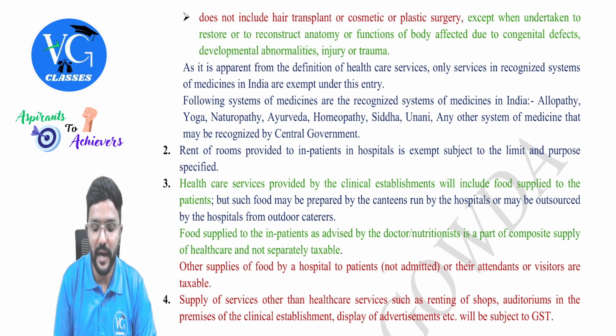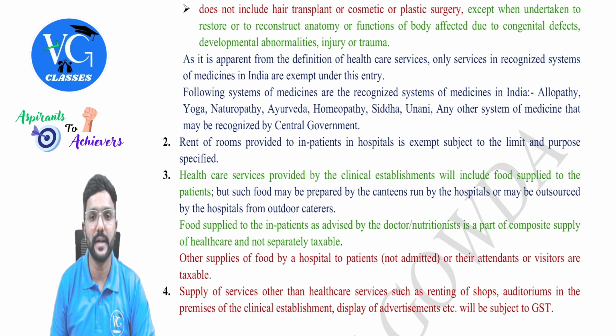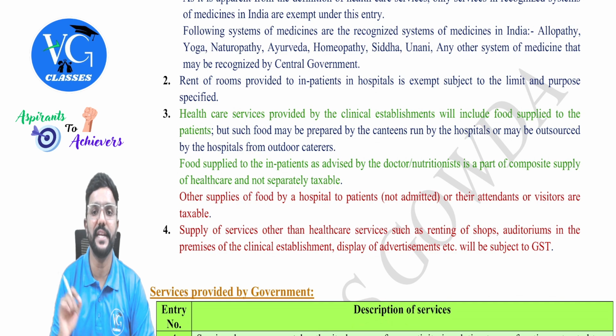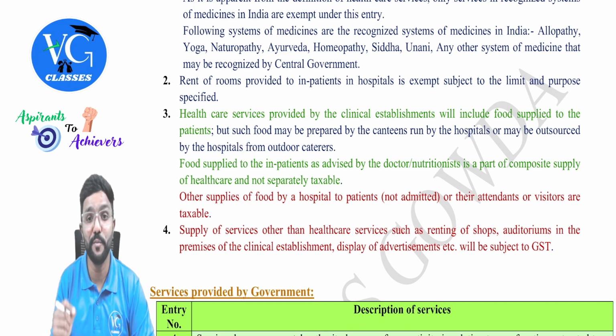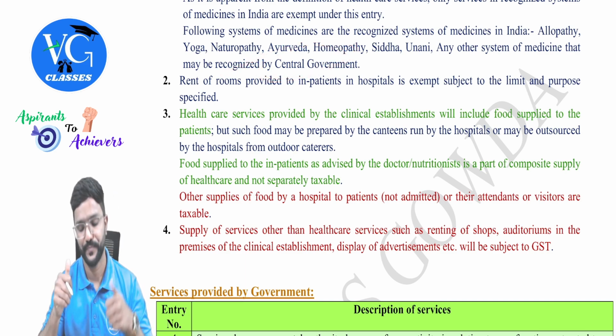Okay. Next, as it is apparent from the definition of healthcare services, only services in recognized system of medicine in India are exempt under this entry. What are those? Following systems of medicines are the recognized systems of medicines in India, that is allopathy, yoga, naturopathy, ayurveda, homeopathy, siddha, unani, or any other system of medicine that may be recognized by the central government.